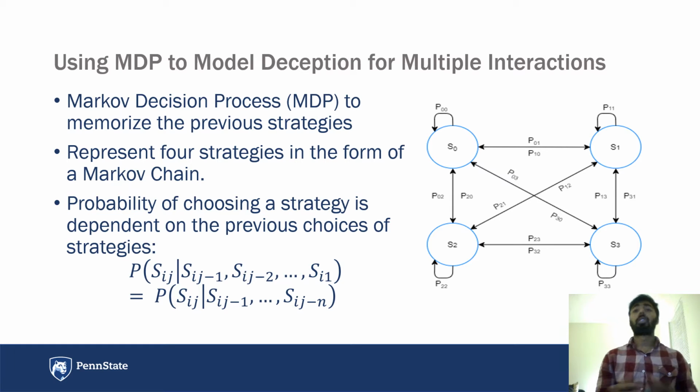And the version 2 of the strategies can be chosen after the initial strategy has been chosen. So for example, if exaggerating has been chosen, then version 2 can be chosen, similar to another Markov chain. Essentially, the probability of choosing a deceptive strategy at a particular interaction is dependent on all the strategies chosen in the previous interactions.